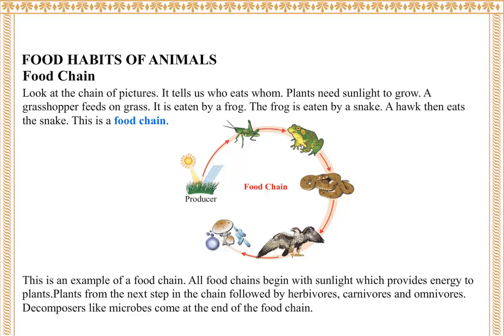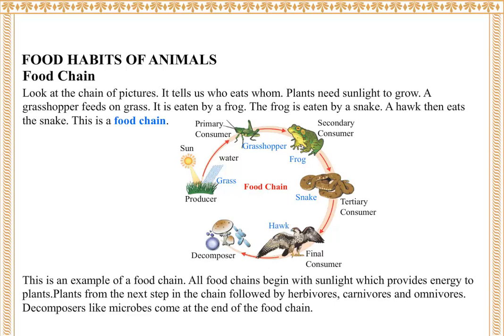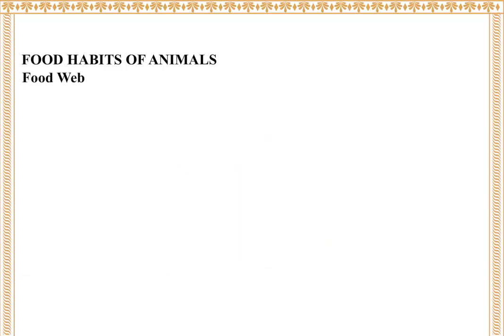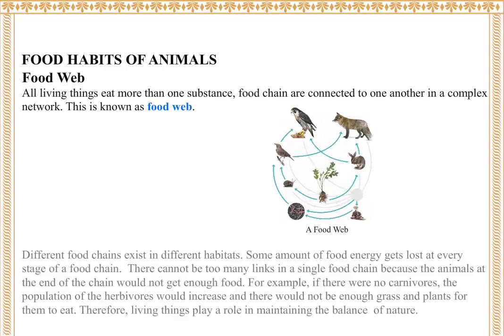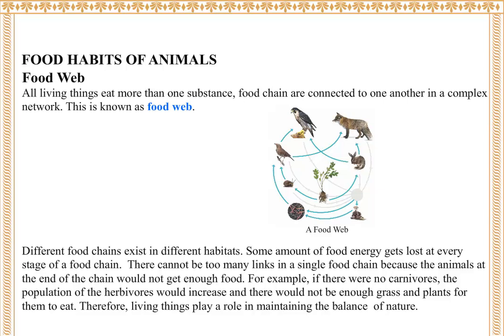Food chain. Producer, grass. Sun, water. Primary consumer, grasshopper. Secondary consumer, frog. Tertiary consumer, snake. Final consumer, hawk. Decomposer, fungi. Food web. All living things eat more than one substance. Food chains are connected to one another in a complex network. This is known as a food web. Different food chains exist in different habitats.